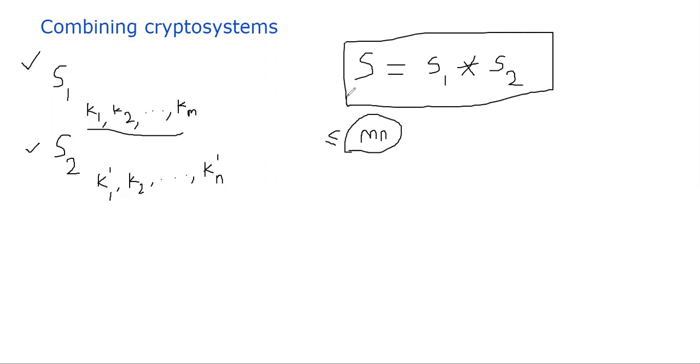We first apply the encryption algorithm using the key K, whatever K you picked, using the crypto system S1. We get some gibberish, and then we take the gibberish and apply S2, another system, and we produce the ciphertext. So the attacker now has to try at most mn possible keys. If we just used S1, he would only have to try m keys, or if we used S2, he would only have to try n keys. So now we have amplified the system security by combining two crypto systems.